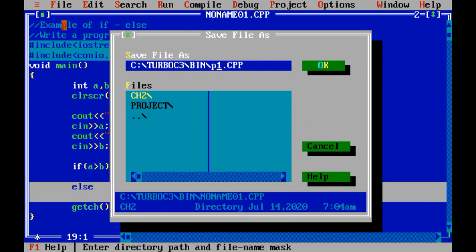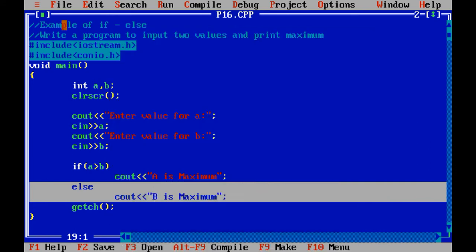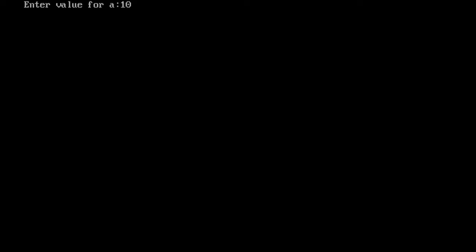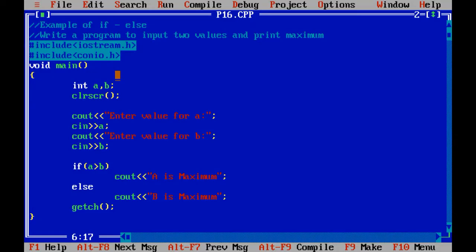The program number 16. Let us execute the given code. First of all, let me input 10 into the a and 5 into the b. So a is maximum, which is similar to the previous programs, simple if program.